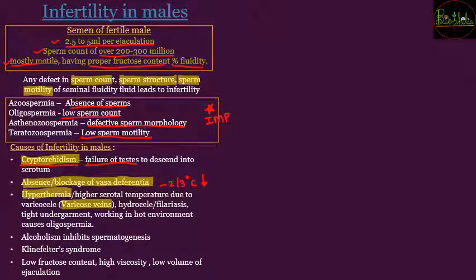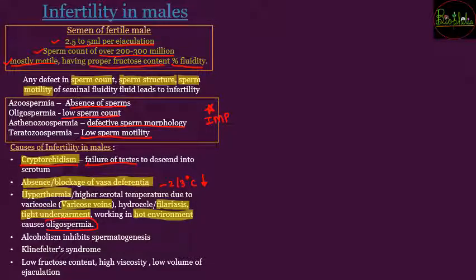Varicose veins is a type of disease wherein the blood flow is affected. It can be because of some worms that are moving out in the blood, that is filiaris. There can be a tight undergarment condition, or the male is working in a hot environment. So a hot environment is also going to cause oligospermia. So now you understand why the terms were important.